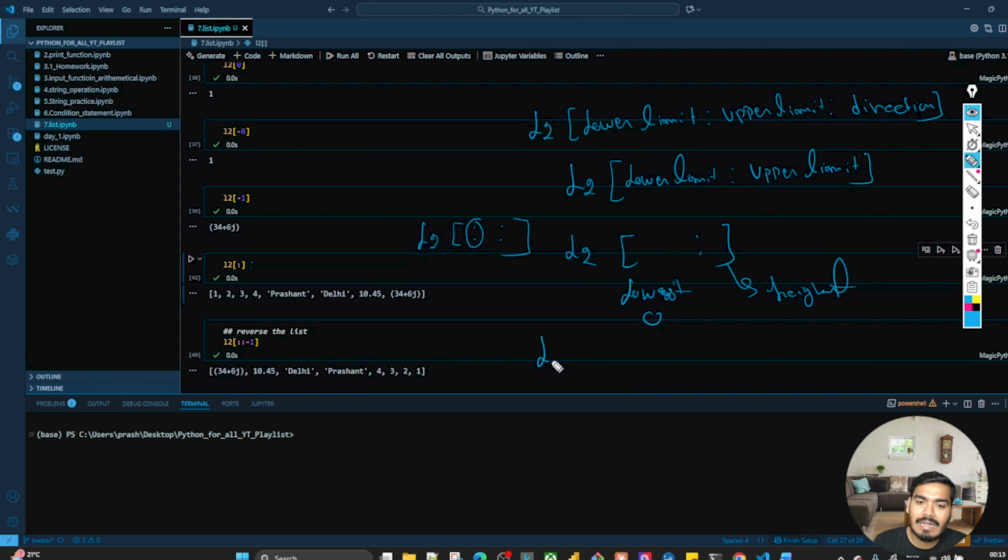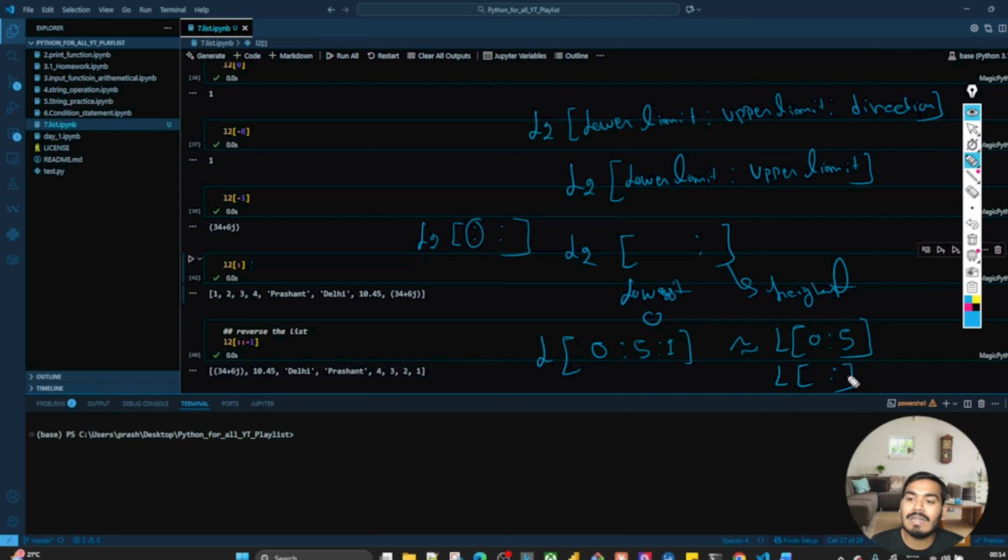So whenever we write L2, let's say 0 to 5, by default the direction is that we are going from left to right. So by default the direction is 1. So that's why we are not writing it over here. Okay. So we just write this like L2 0 to 5. And if you want all of it, L of 1 colon, and it will work.